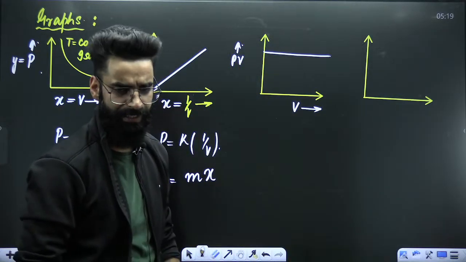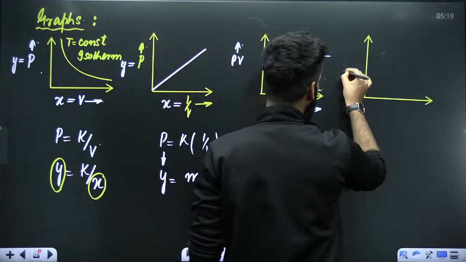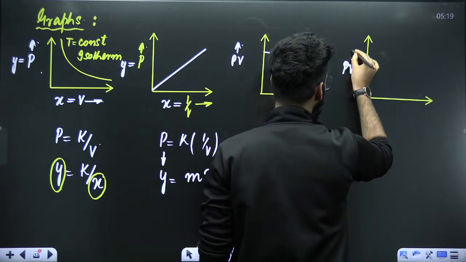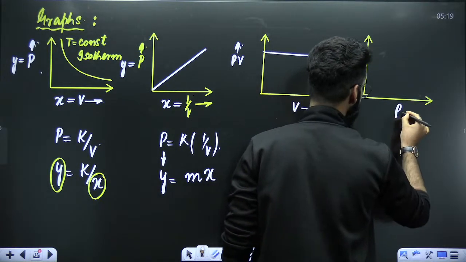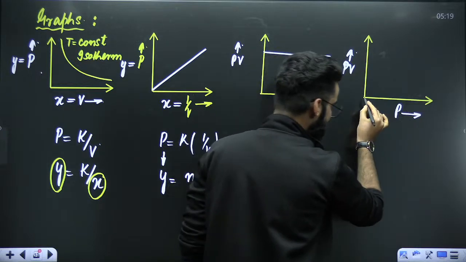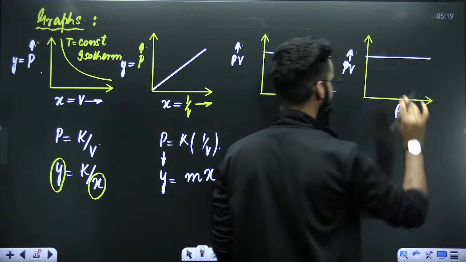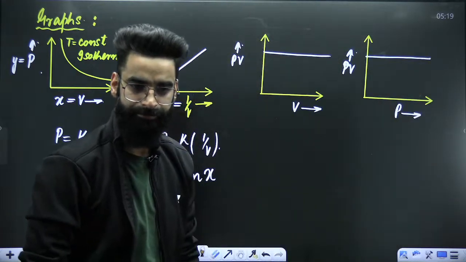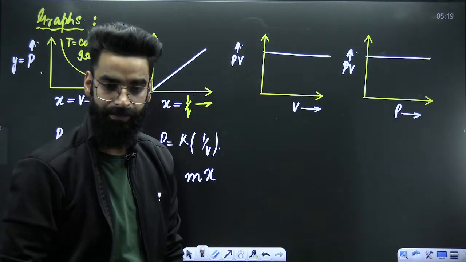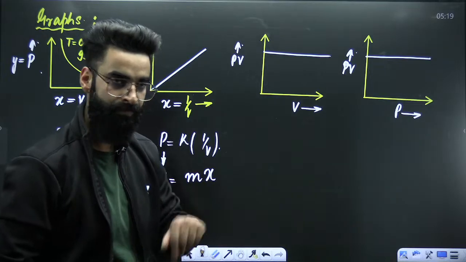Similarly, if I want to plot a graph between PV versus P, if I increase or decrease the pressure of the gas, nothing happens to the product of pressure and volume. It's again independent only. Nothing is going to happen to it.